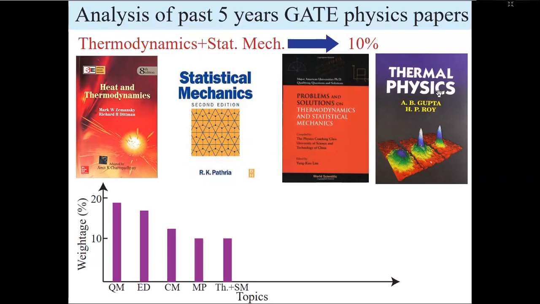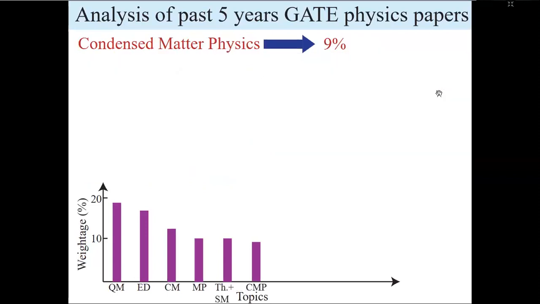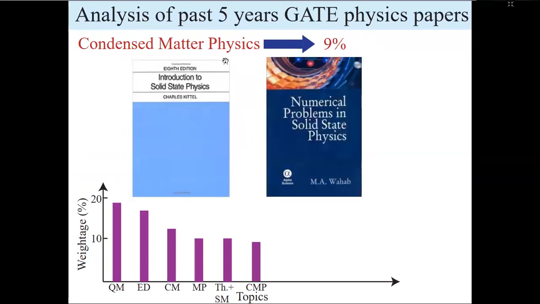So let's move on to the next topic, condensed matter. It contains 9%. For condensed matter, I think you can go through Kittel for concepts, and for solving problems, this Wahab is pretty good.